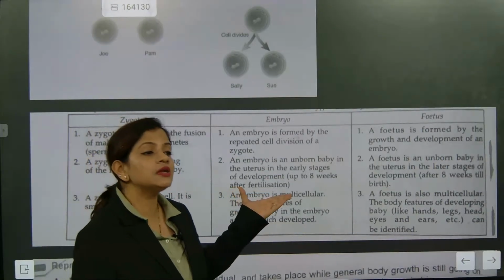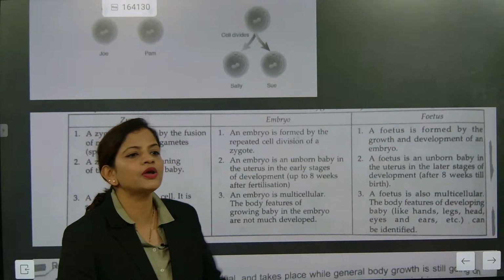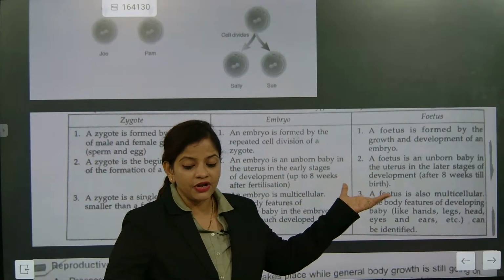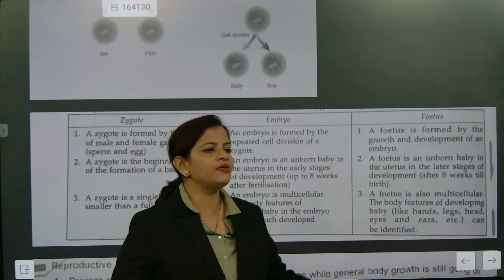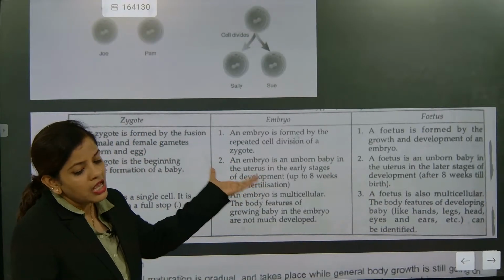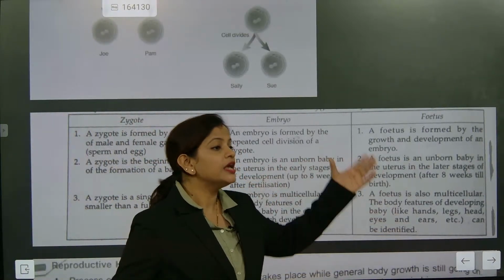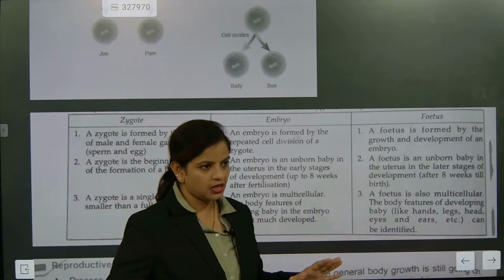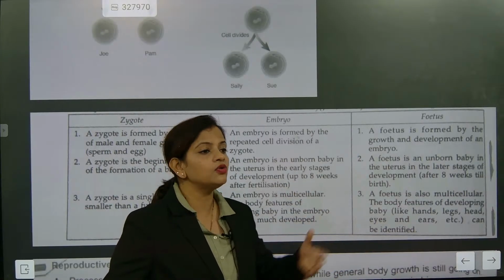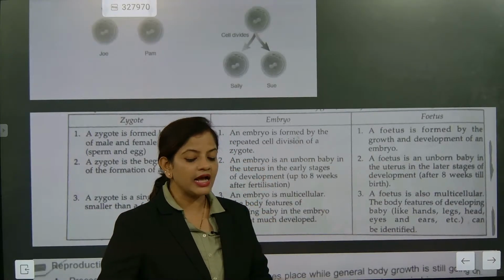It will be reaching till what stage? 8 weeks. And after the 8 weeks, it will not be called an embryo. It will be called a fetus, because now the child will have a sex, male or female. So the sex organs and crucial body organs will be made in these 8 weeks. After 8 weeks, it's only growth. The growth and developmental phase of every organ, including the outer section, eyelashes, eyelid, the baby will be growing in that stage.